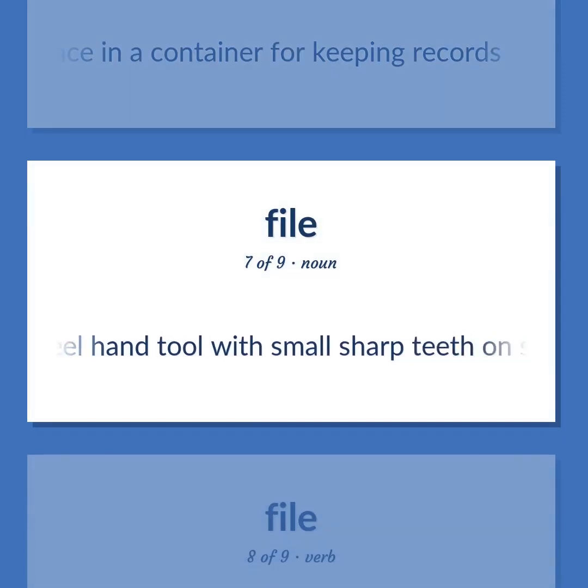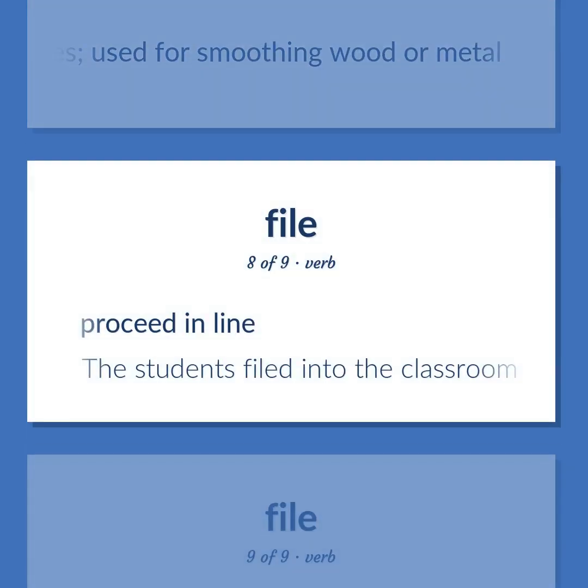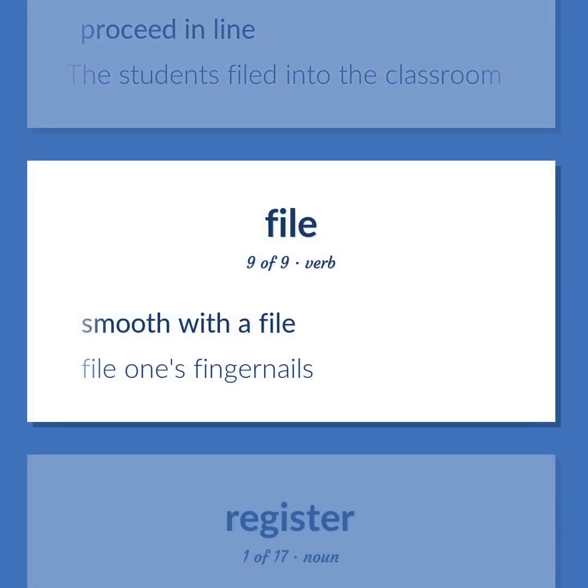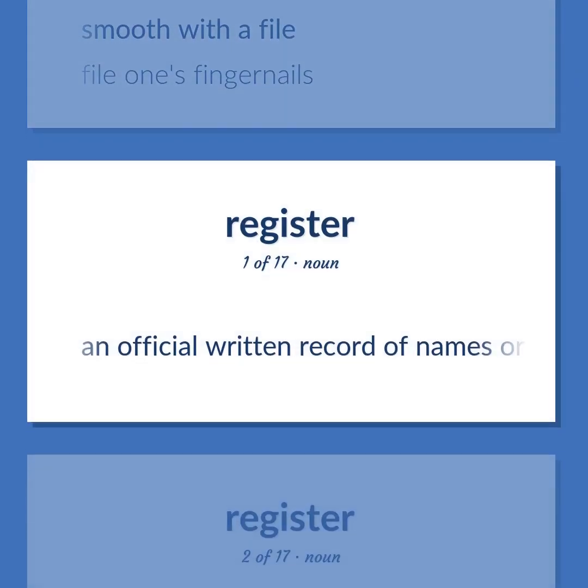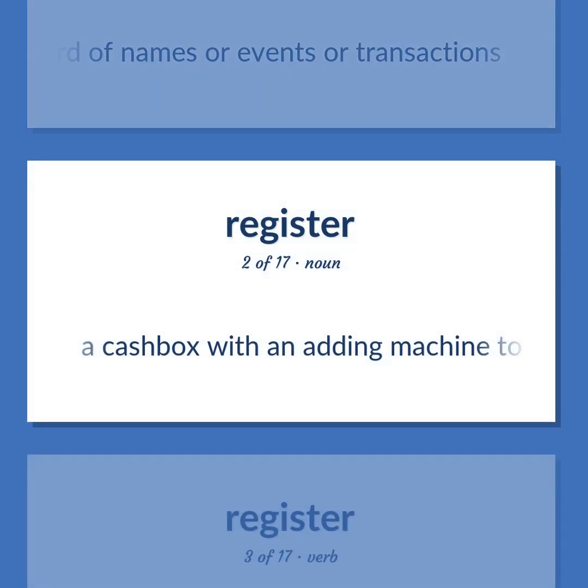A steel hand tool with small sharp teeth on some or all of its surfaces, used for smoothing wood or metal. Proceed in line. The students filed into the classroom. Smooth with a file. File one's fingernails. An official written record of names or events or transactions. A cash box with an adding machine to register transactions, used in shops to add up the bill.